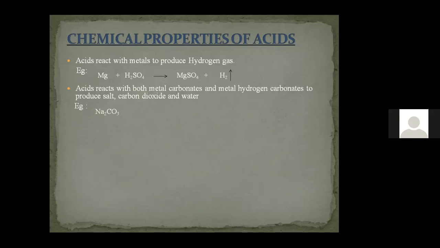When sodium carbonate is made to react with hydrochloric acid, or any carbonate of any metal, we can consider sodium carbonate, potassium carbonate, when it is made to react with the acid, it forms salt, carbon dioxide and water.